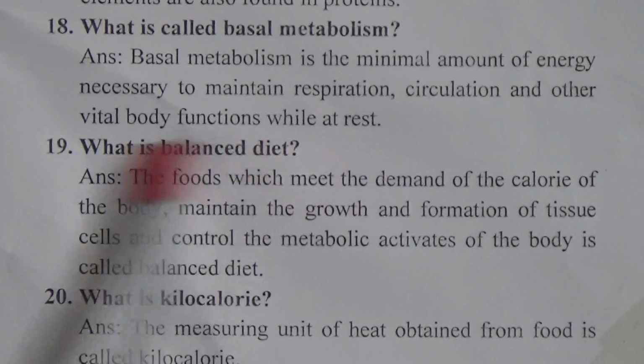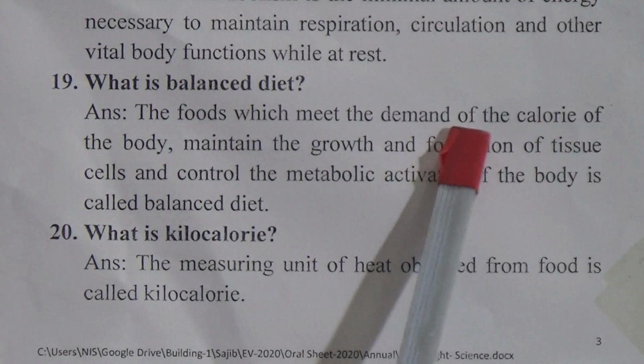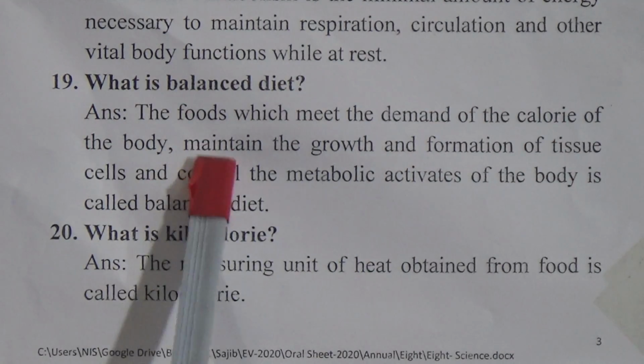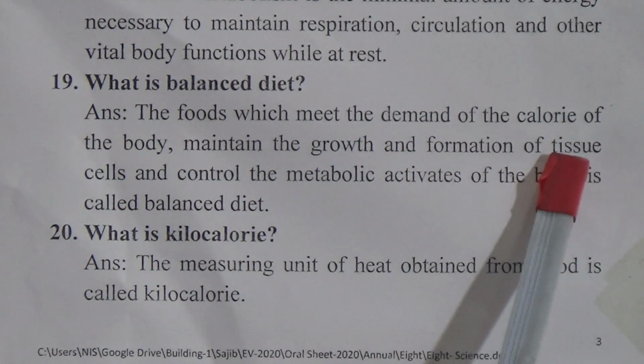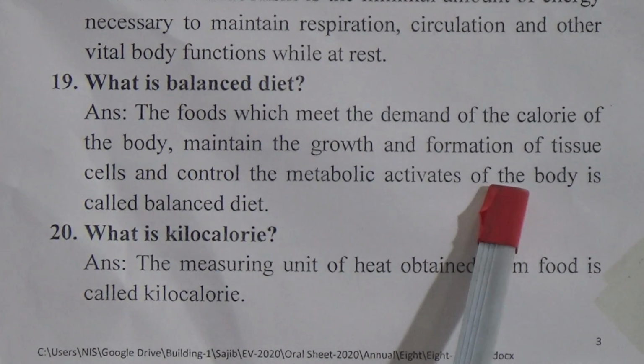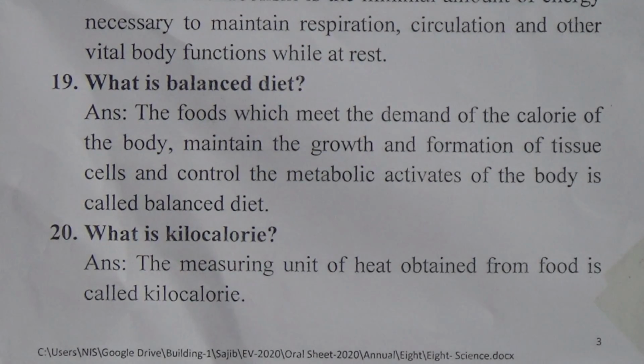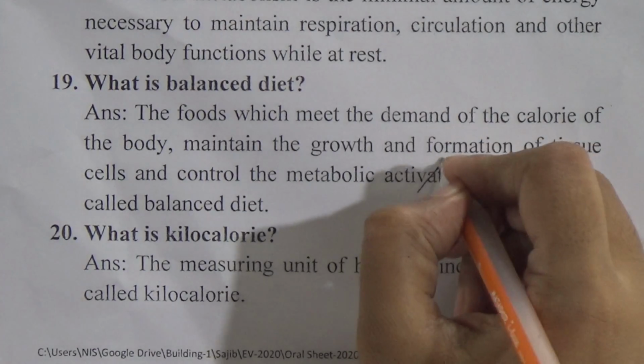Now come to the next question, number 19. What is balanced diet? The answer is, the food which meets the demand of calories of the body, maintains the growth and formation of tissue and cells, and controls the metabolic activities of the body is called balanced diet.